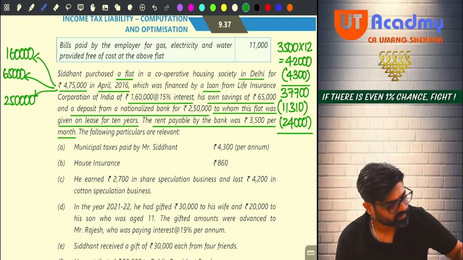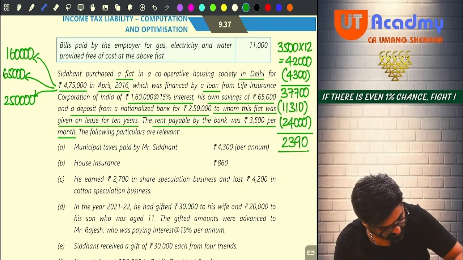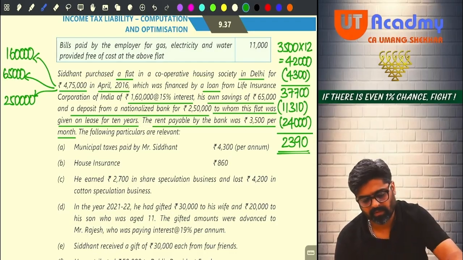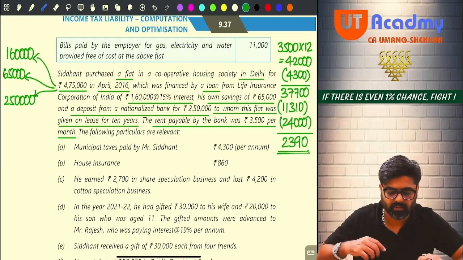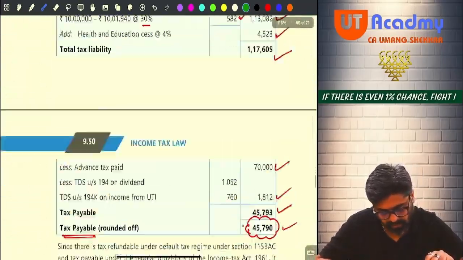So if you reduce this, 37,700 minus 11,310 minus 24,000, you are going to get 2,390 taxable income from house property. Please check this once. Same answer is there or not? We have not committed mistakes anywhere, no? Please check. 2,390 should be your final house property income.